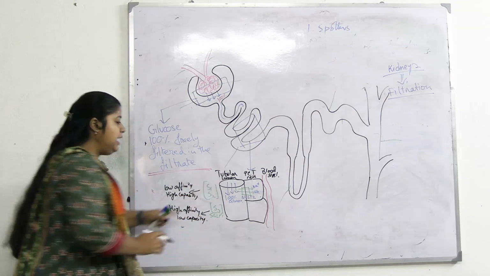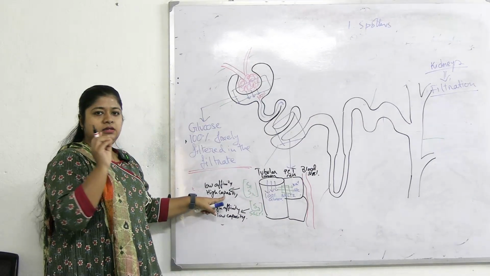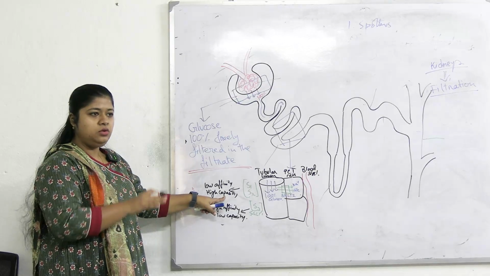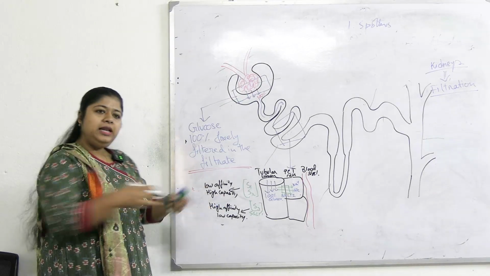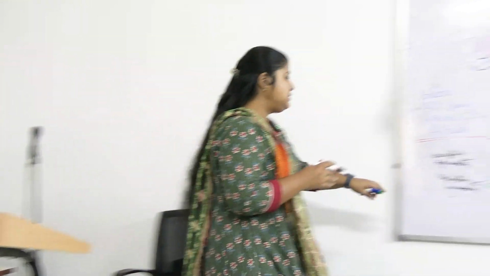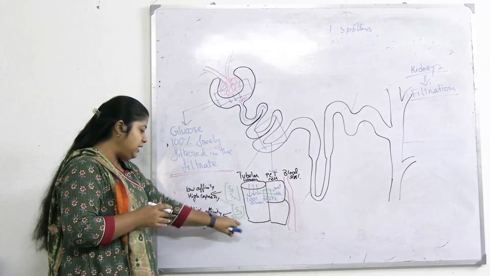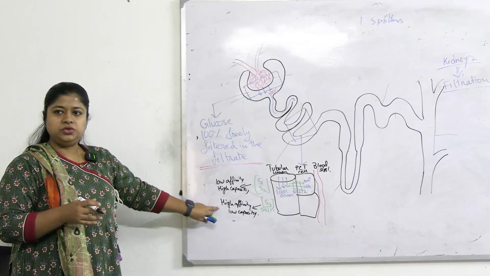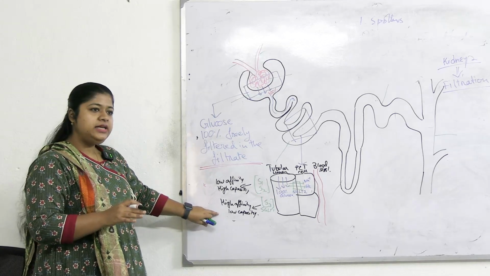That means SGLT2 is less specific for glucose, but it will transport all the glucose, high capacity. Whereas SGLT1 in S3 has high affinity for glucose, but its capacity is low.